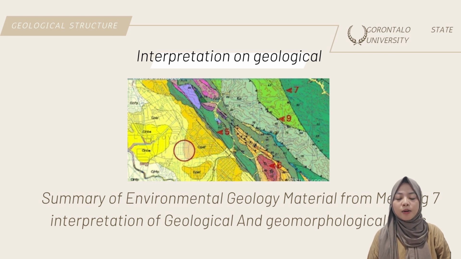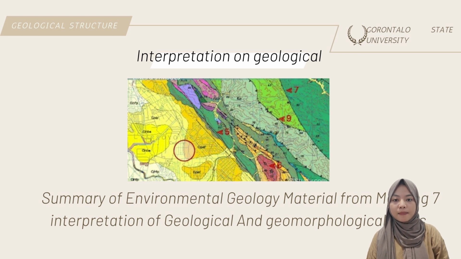Making geological and geomorphological maps is based on topographic maps, which generally have scales of 1 in 20,000, 1 in 25,000, 1 in 50,000, 1 in 100,000, 1 in 250,000, 1 in 500,000, and 1 in 1 million. Interpretation of geological and morphological maps regarding rocks can be observed on a topographic map.